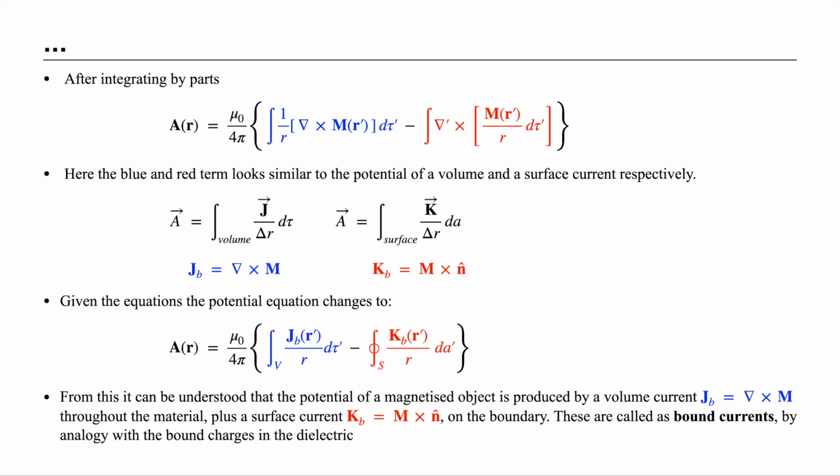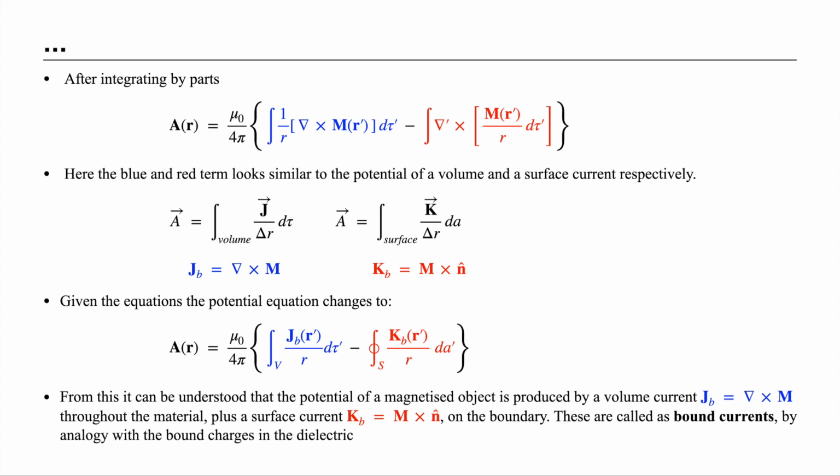Now the subscript B in J and K denotes bound currents. This is analogous to what we see in dielectrics, where bound charges are there. There we say bound charges get aligned when an external electric field is provided.